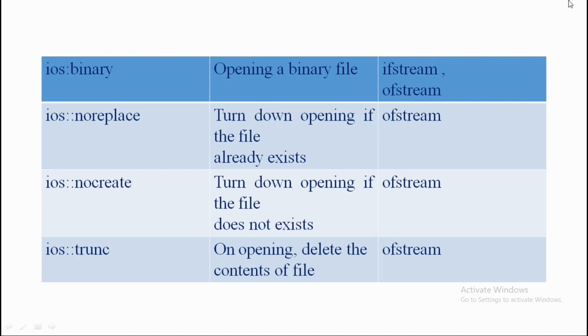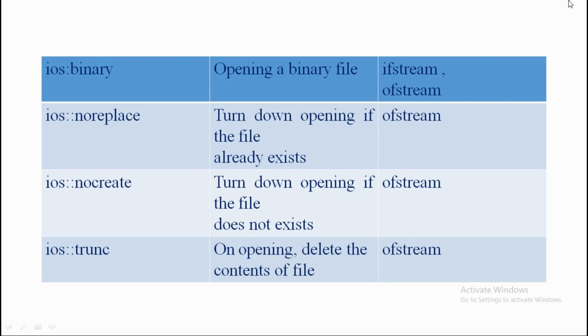So here we need to use the stream type, which is ofstream. We are going to close the file here. So that is ofstream for ios::noreplace, which we have already completed. Now we are going to ios::nocreate.